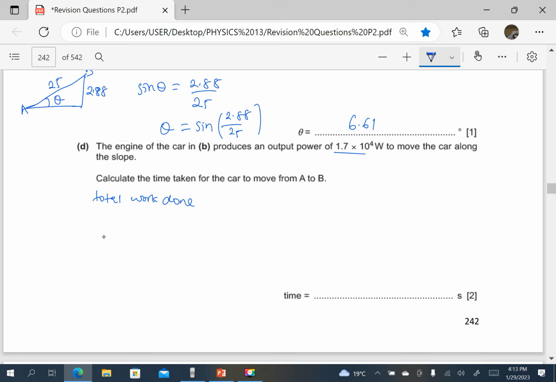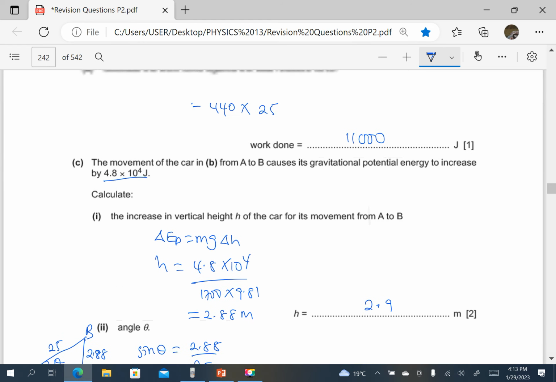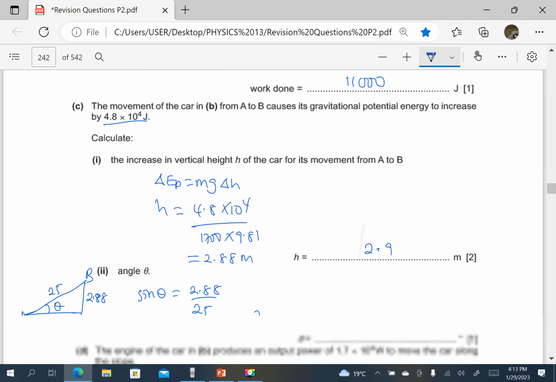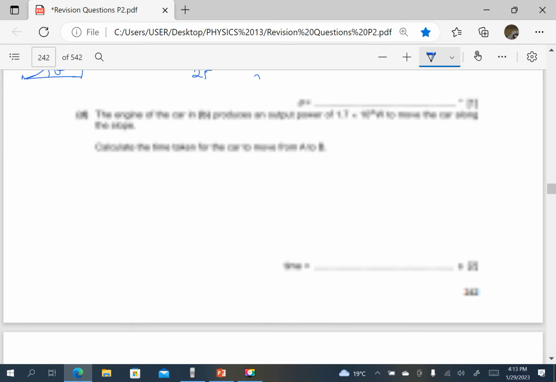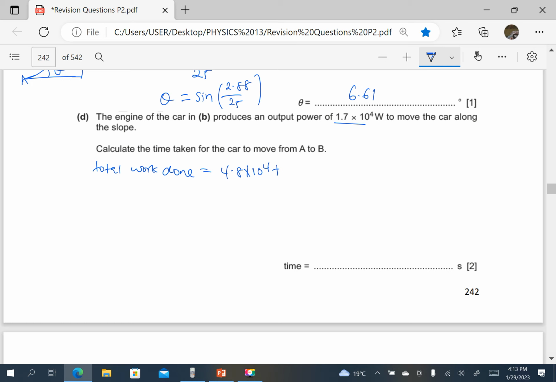by the engine of the car is going to be equal to the one which gives it gravitational potential energy, that is 4.8 times 10 power 4, plus the one which is against resistive forces, which is 1.1 times 10 power 4. And I think this gives us 5.9 times 10 power 4. That is the total work done by the engine or by the car.